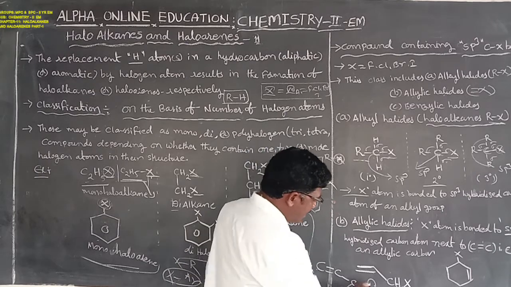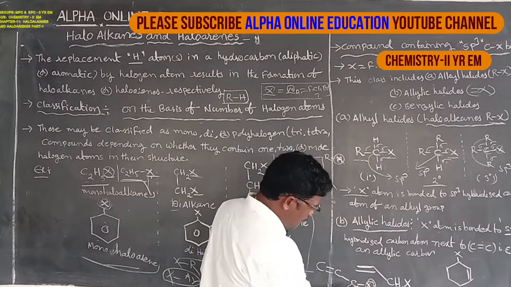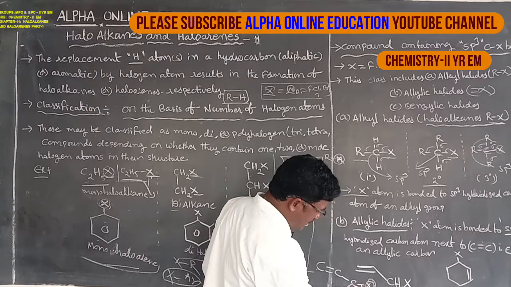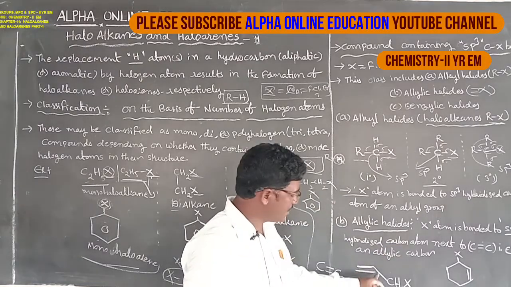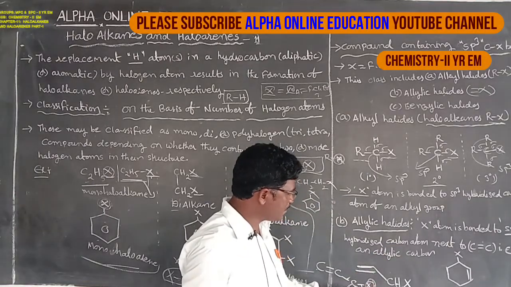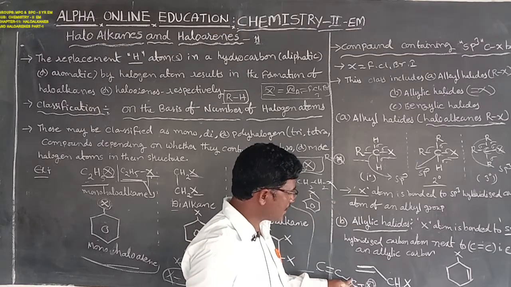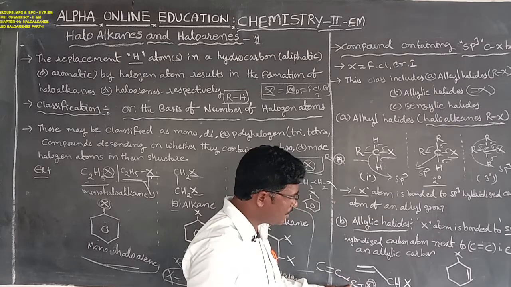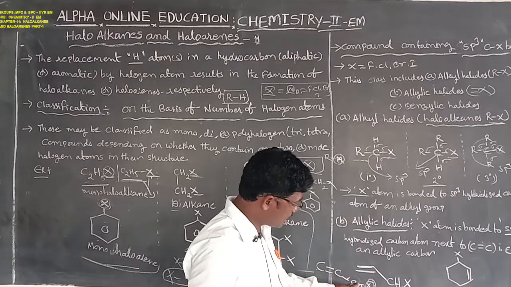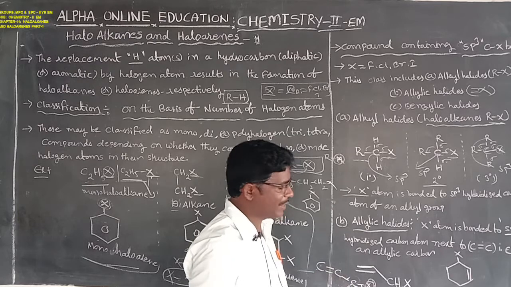the compound in which the halogen atom is bonded with the sp3 hybridization, because of sigma 1, sigma 2, sigma 3, sigma 4. Here is the compound in which the halogen atom is bonded to the sp3 hybridized carbon atom next to the C double bond C, that is also carbon double bond carbon, that is the allylic carbon atom.